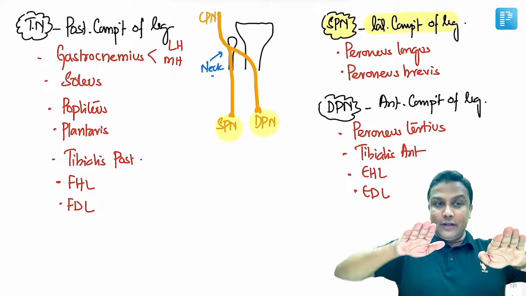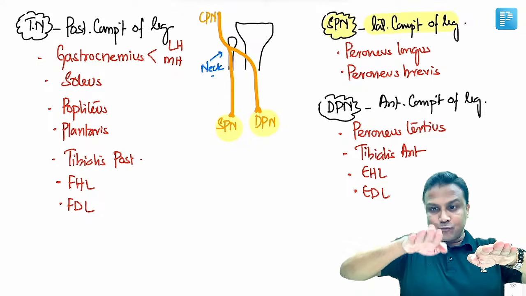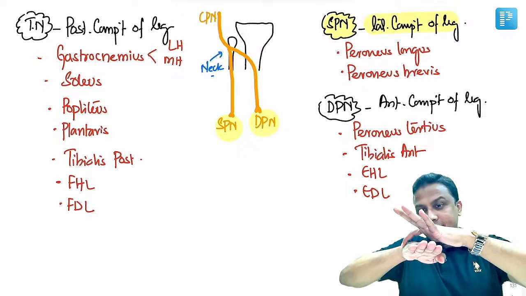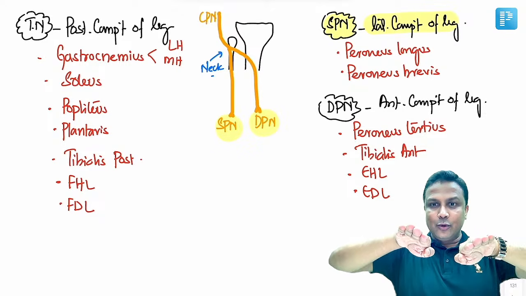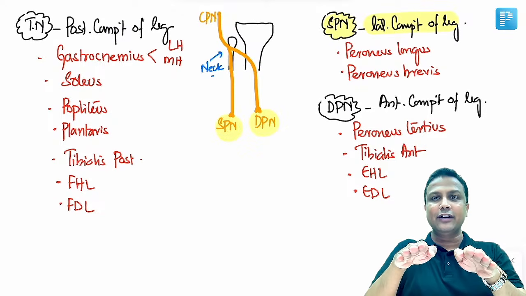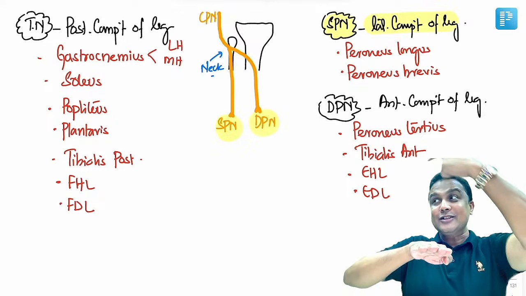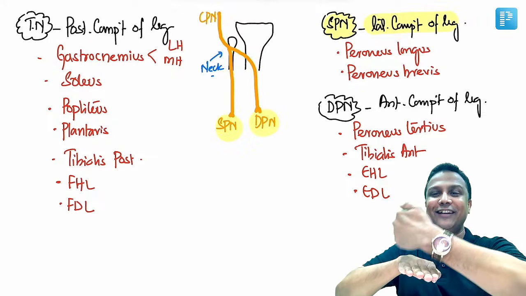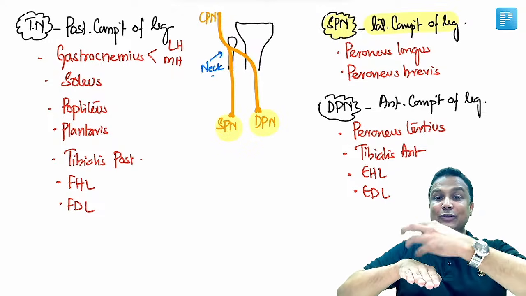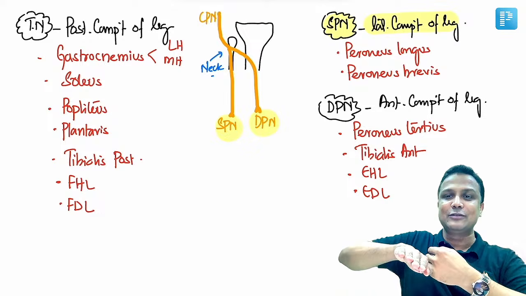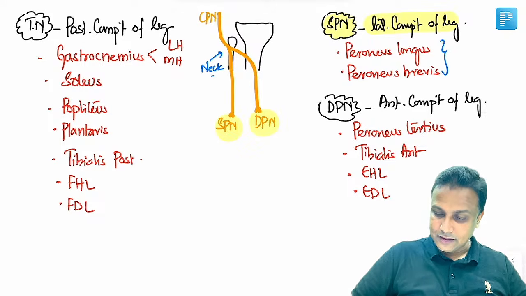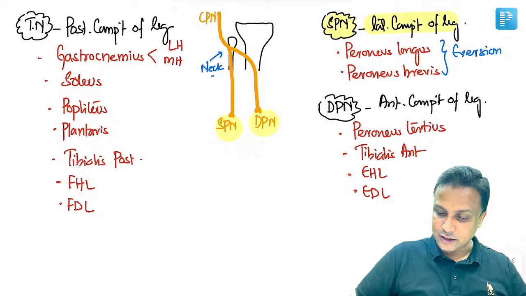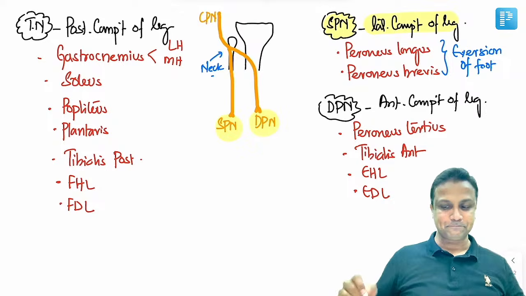मैंने क्या कहा आपको? Now for example, if this is like right foot and the left foot, this is the lateral border, medial border. अगर आप lateral border elevate करोगे, eversion. अगर medial border elevate करोगे, inversion. Now peroneus longus and brevis are present in which compartment? Lateral. अगर वो muscle pull करेगा, तो that is going to help in what? Elevation of which border? Lateral border. That is nothing but eversion of the foot. So peroneus longus and brevis will be helping in eversion of foot.